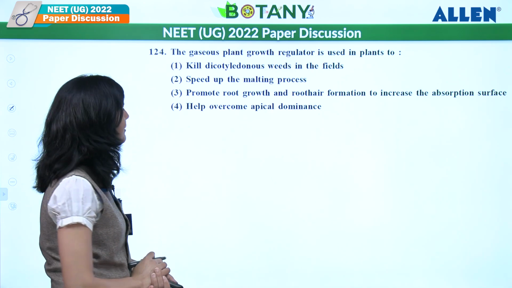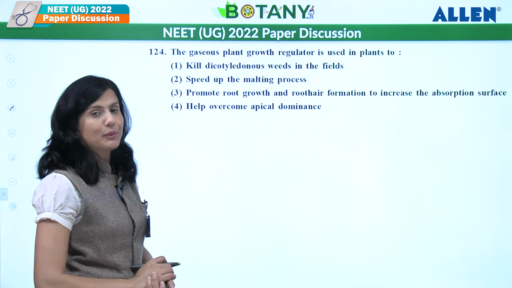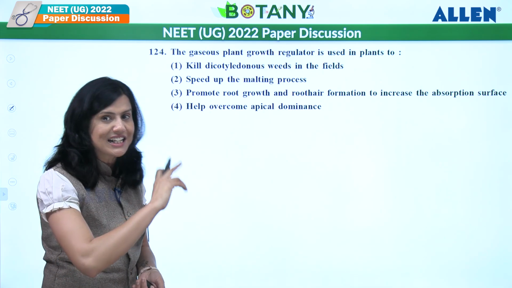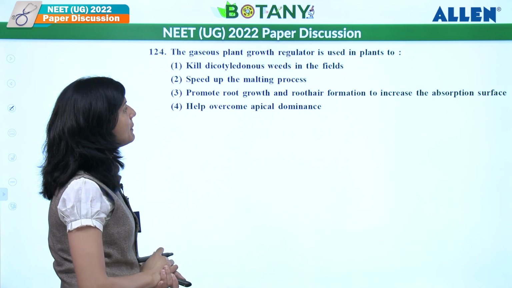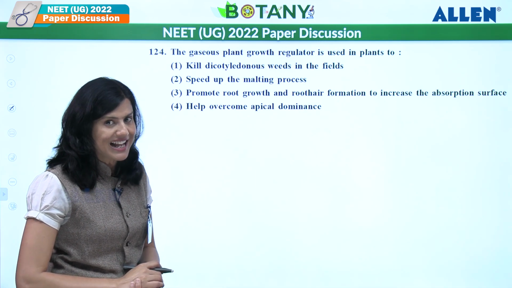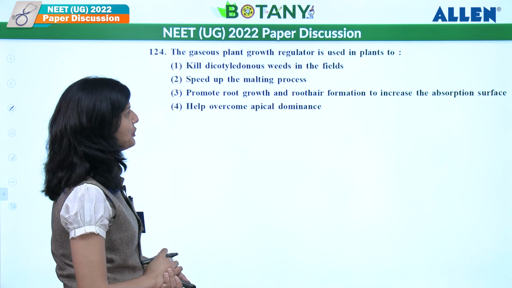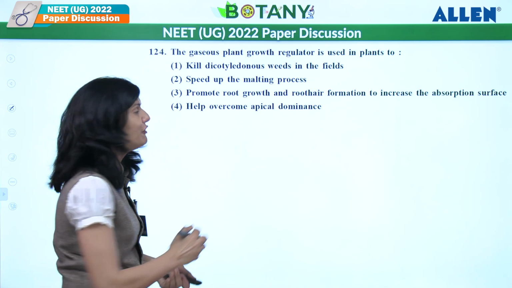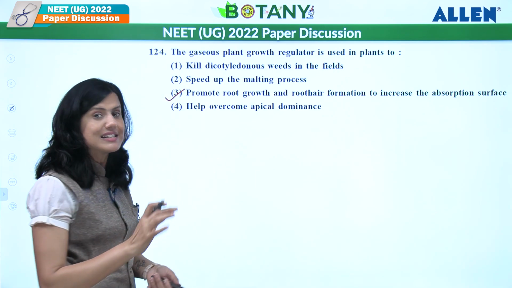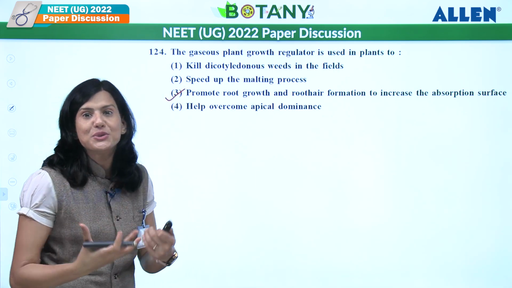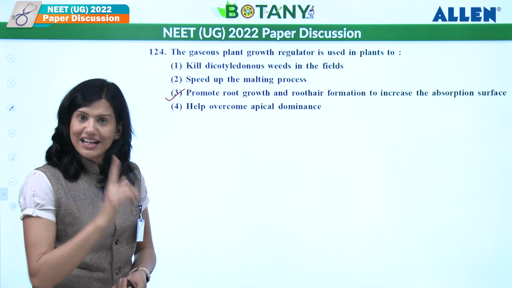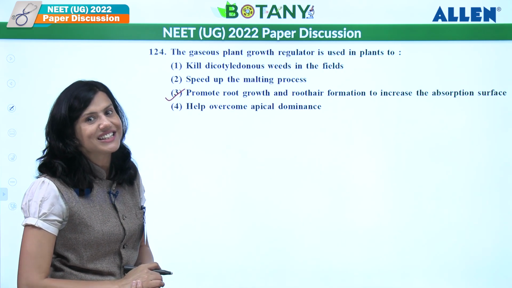What is the use of that? Kill dicotyledonous weed? No, that is 2,4-D or 2,4,5-T, which is a synthetic auxin. So it is wrong. Speed up malting process, that is gibberellic acid. Promote root growth and root hair formation to increase the absorption surface. Correct statement. Yes, it do that. It promotes root hair formation there. Help overcome apical dominance, that is a function of cytokinin, not ethylene.